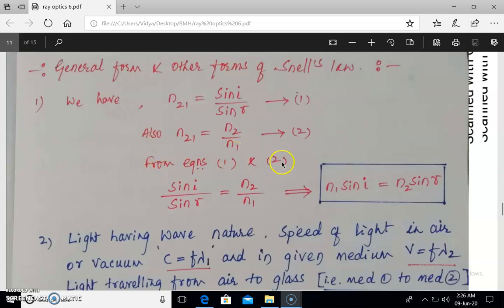From these two equations, 1 and 2, we can write sin i by sin r equals n2 by n1. On cross multiplication, we get n1 sin i equals n2 sin r. n1 is the absolute refractive index of the first medium, i is the angle of incidence in that first medium, n2 is the absolute refractive index of the second medium, and r is the angle of refraction in the second medium.